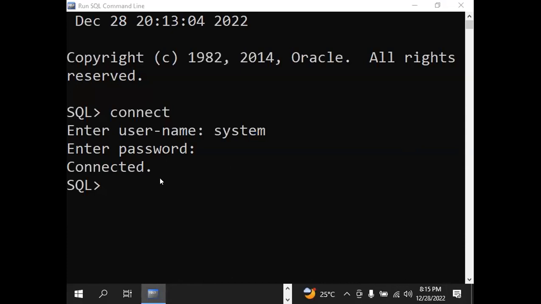How many people are attending Oracle class? So almost the majority are attending. Every day, the faculty will open this one. You are attending Oracle class, and Oracle is a database. Then what will you think? You will think it is also a database. It is not a database. It is an application.